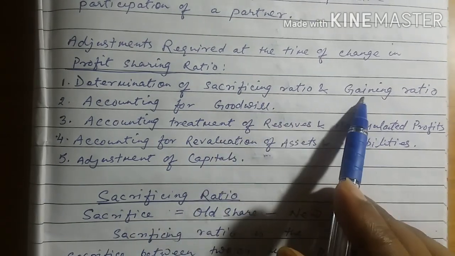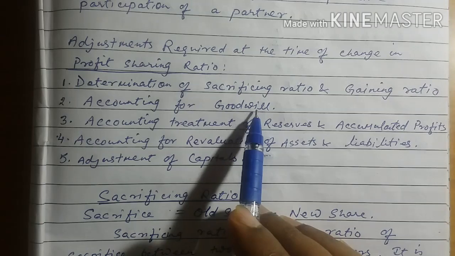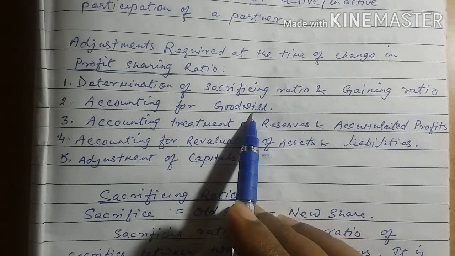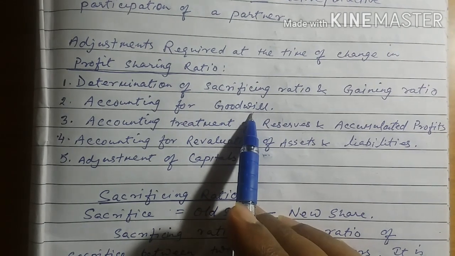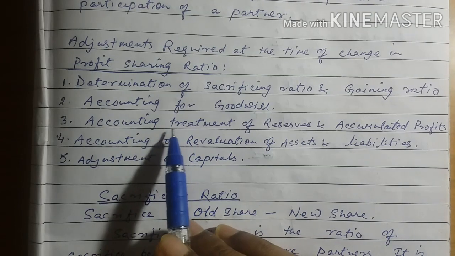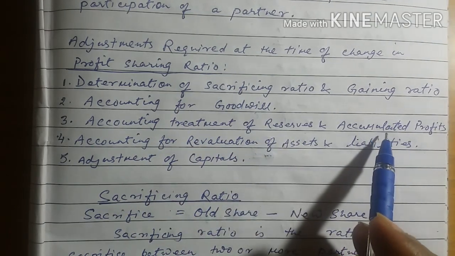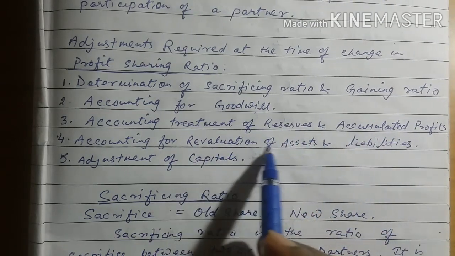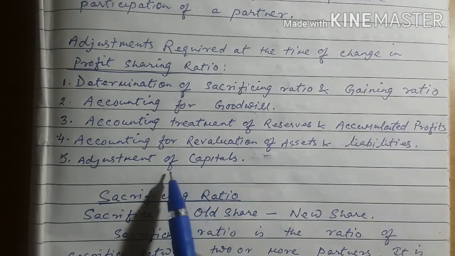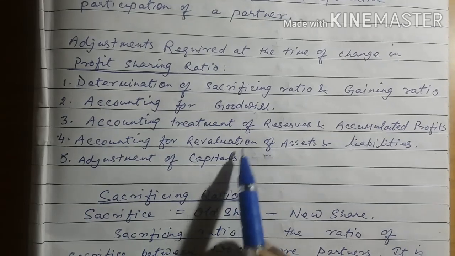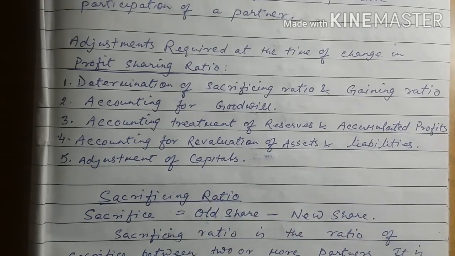So we have to calculate. Then we will do accounting for goodwill. So how is goodwill adjusted in case of change in profit sharing ratio? Then accounting treatment of reserves and accumulated profits, then revaluation of assets and liabilities, and then adjustments of capital. We will go through these topics one by one.